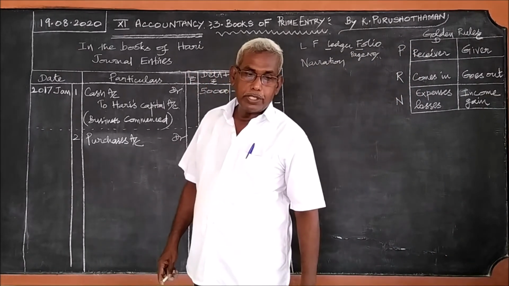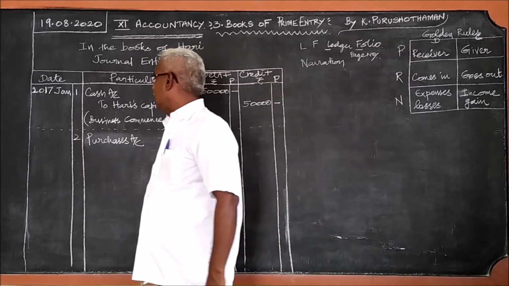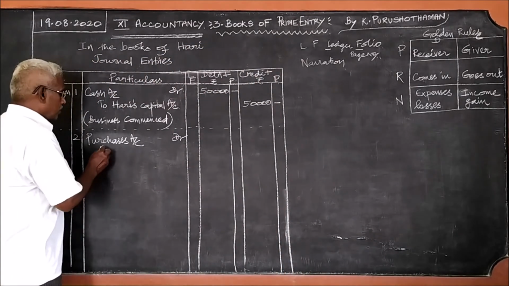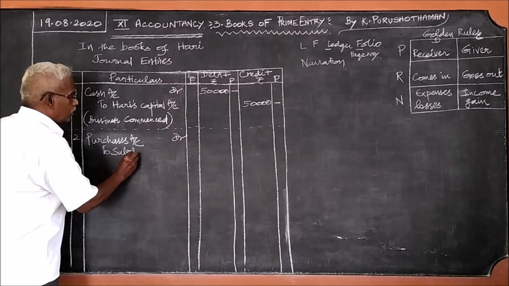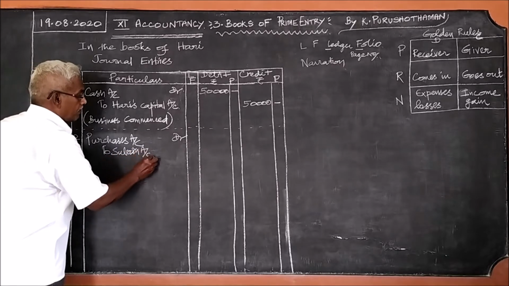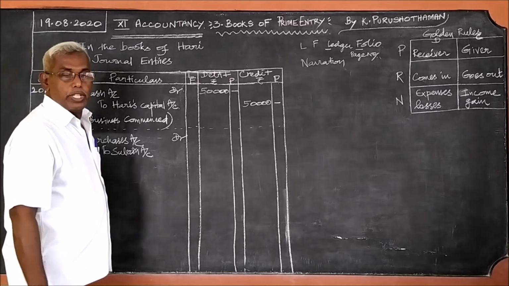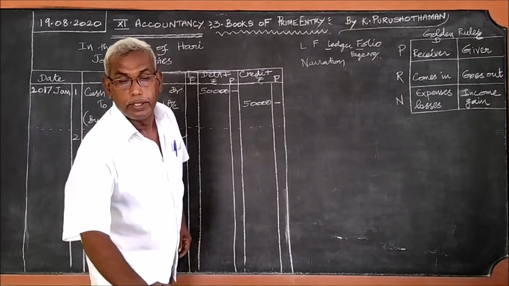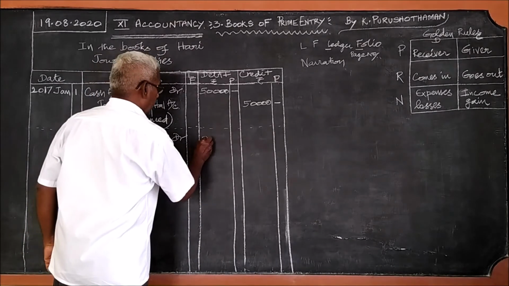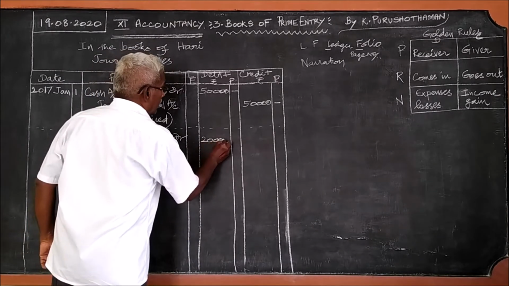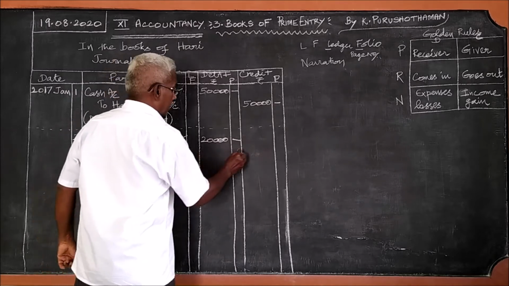Therefore, goods purchased from Subhash on credit. So the giver is Subhash. Purchases account debtor to Subhash account. The amount is 20,000.